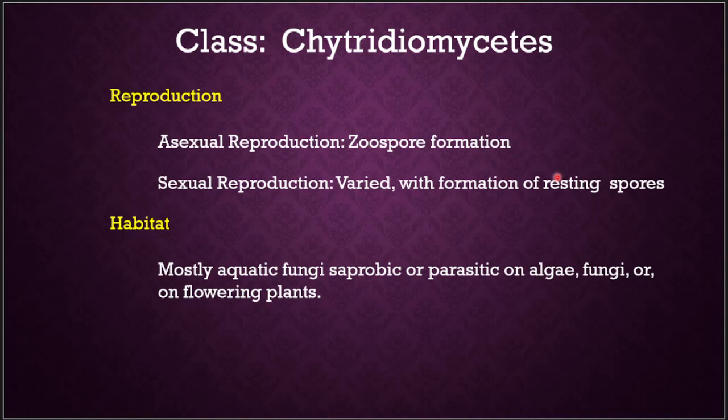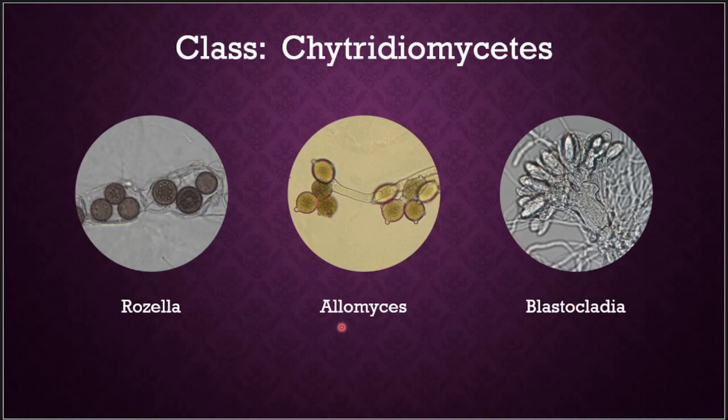As for habitat, most of these fungi are aquatic and saprobic or parasitic on algae, fungi, and flowering plants. Rozella, Allomyces, and Blastocladia are some examples for Chytridiomycetes.